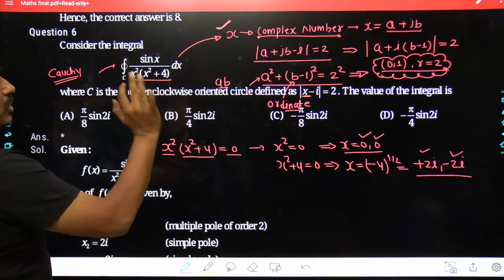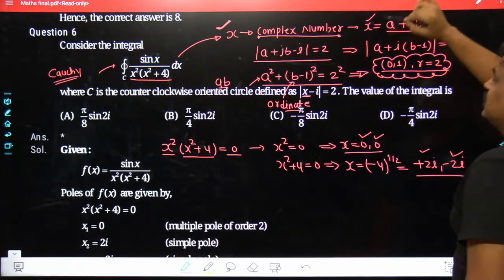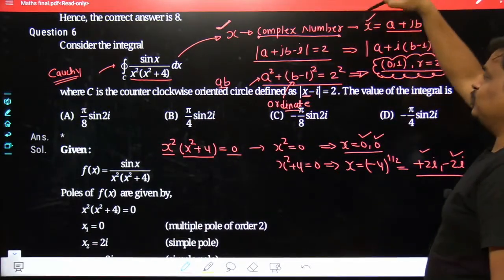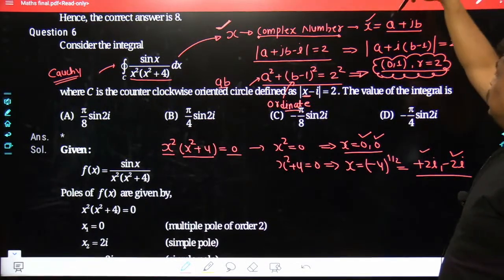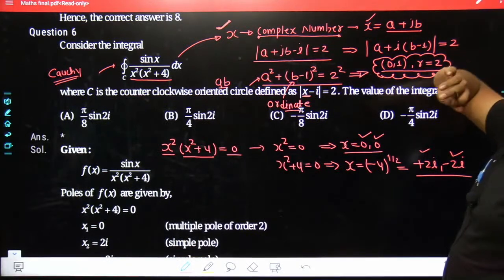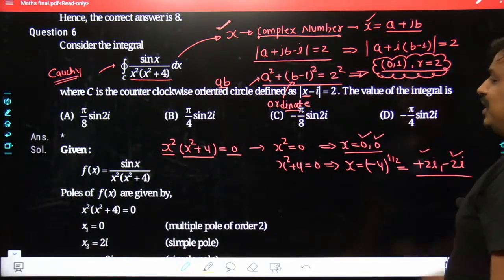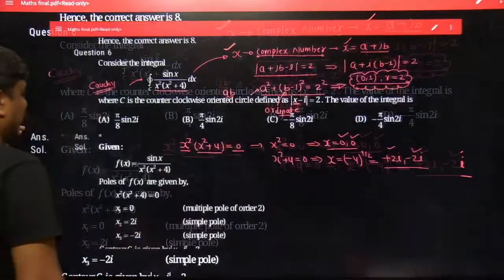Anyways, I am just going to rub it out, so nobody should have any doubt. Many times it has been seen that rather than taking z, they used to take x. The x is a complex number, and hence it would have its real as well as imaginary part. The a is in place of x, b is in place of y. So you can say a is the abscissa part and b is nothing but the ordinate part, and yes, it is fabricating a circle. Till this point, probably each and everything must be clear to all of us.